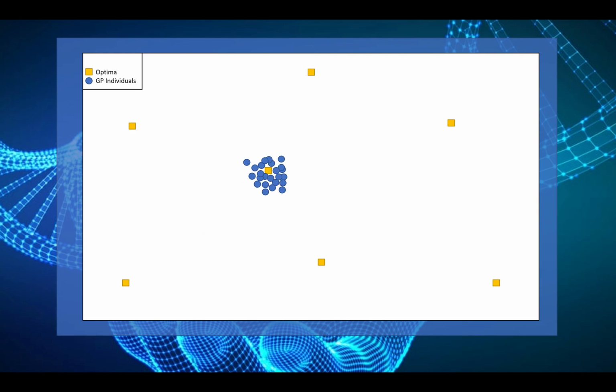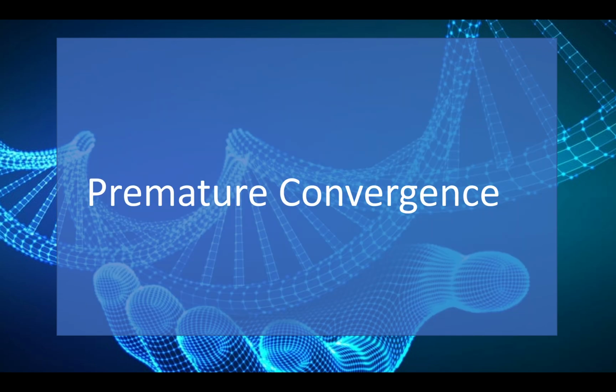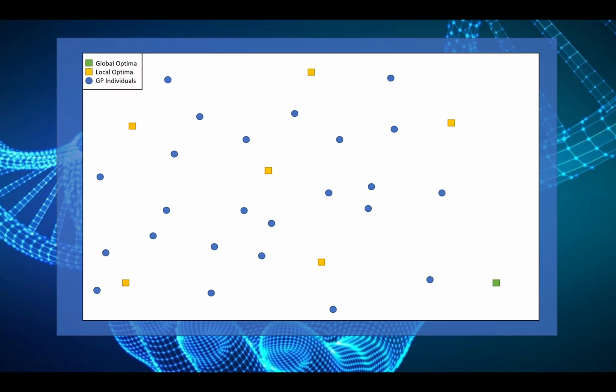The GP typically terminates when all individuals have converged around a certain solution, and that solution is returned as the GP's final result. However, often the solution found is a local optima and not a global optima. A global optima represents an ideal perfect solution to the problem, whereas a local optima is only a relatively good solution. This phenomenon is common in genetic programming and is known as premature convergence. For this initial spread of individuals, very few were gathered around the actual global optima. The population's tendency to gravitate towards the nearest solution instead of the best often results in premature convergence.